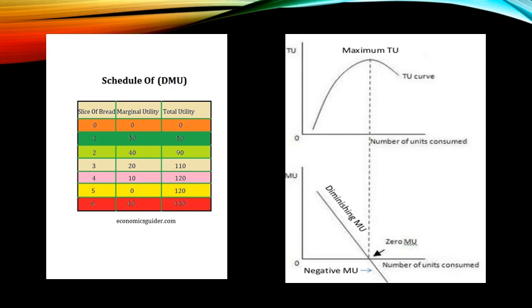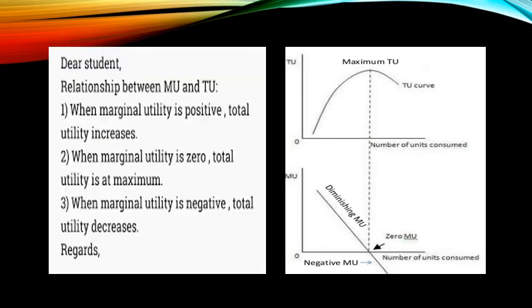Guys, see, when marginal utility is declining and positive, very important, as long as marginal utility remains positive, even if it is declining, total utility will be increasing. When marginal utility is 0, total utility will be maximum, because after this there is nothing left to add to total utility. After that, marginal utility will be negative, so total utility will start declining, because total utility is nothing but the addition of the marginal utilities.